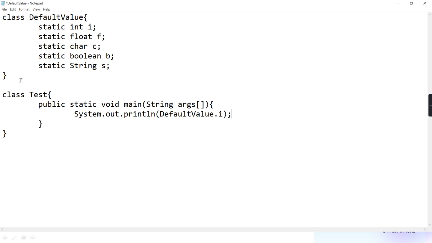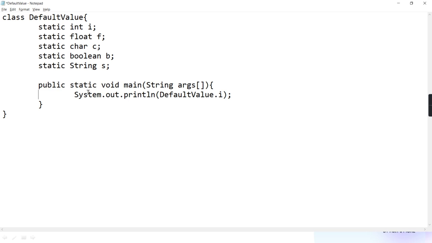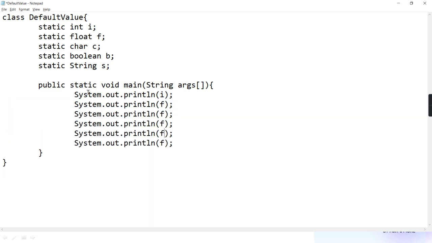Now if my main is in the same class, I don't even have to write that DefaultValue dot. I can directly write only I. See here, System dot out dot println, I'm writing f. Same way I'll just copy paste and change f, then c, then b, and then s. One character, one boolean, one integer, one float, one reference I've taken.